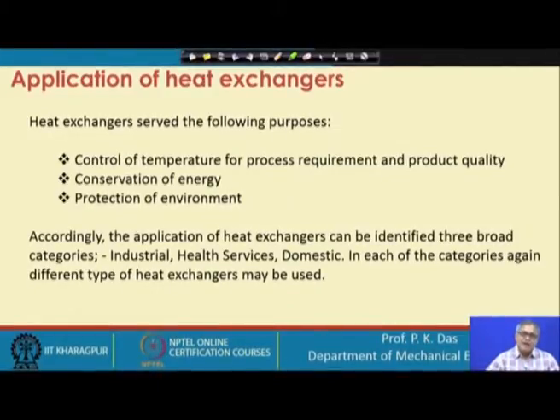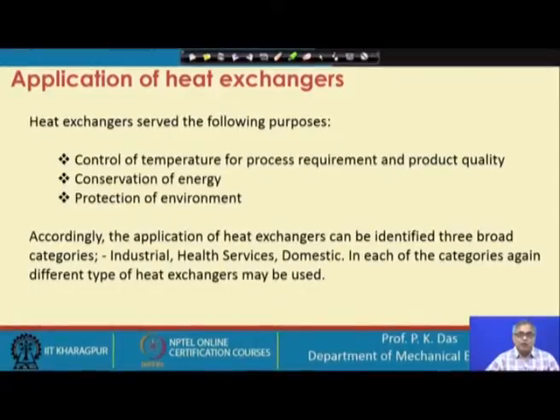Apart from that, there are direct actions by which the environment can be protected, and obviously a heat exchanger plays a very important role. The three points which I have told may not cover all the aspects of why a heat exchanger is to be used, but they give the main aspects of the purpose of using a heat exchanger. Accordingly, the application of heat exchangers can be identified in three broad categories.